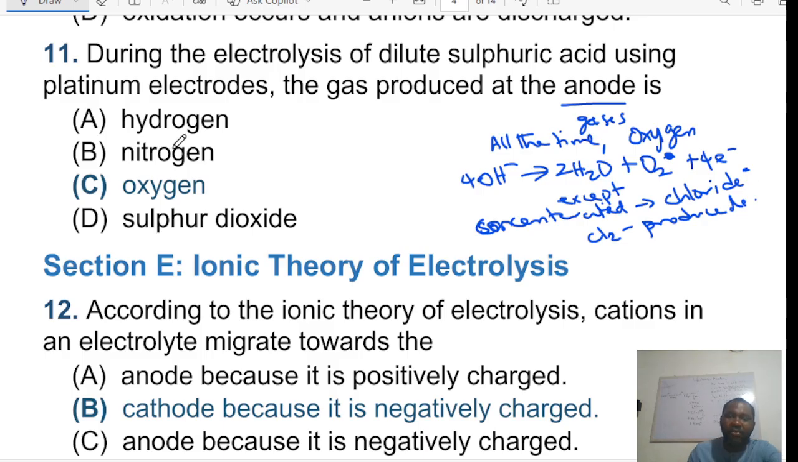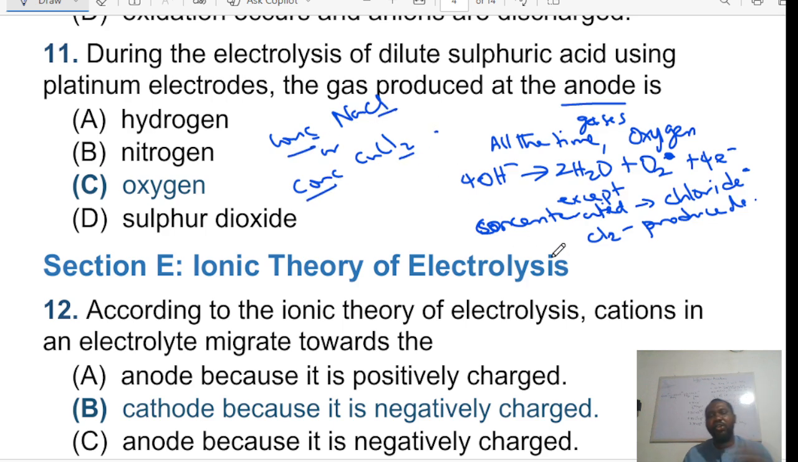Like maybe you're asked to electrolyze concentrated sodium chloride, or concentrated copper chloride. As long as it is concentrated and you have chlorine there, just know that chlorine will be produced. But in every other case, oxygen is produced. As we continue, we will know better.